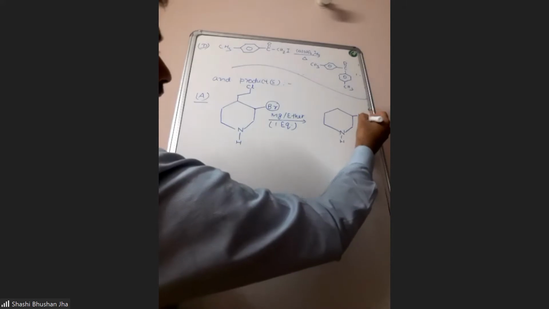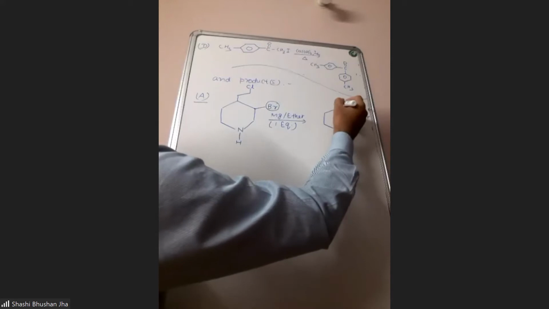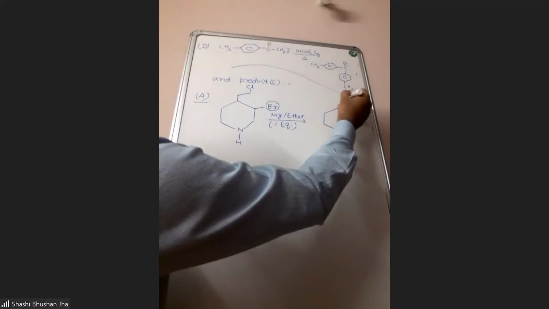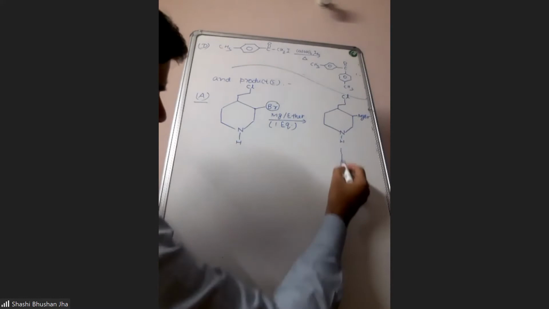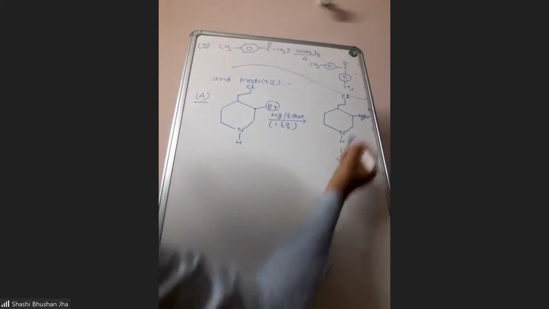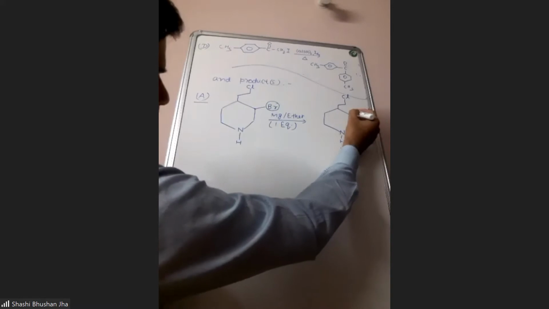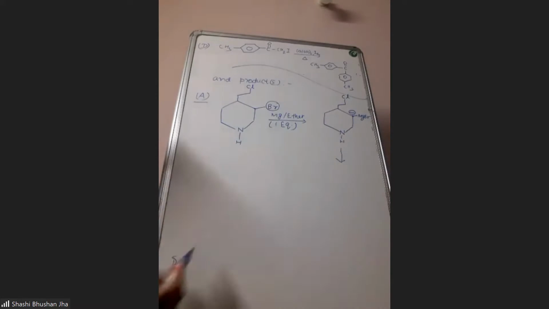So it will become MgBr. Here you have chlorine. Now, after the formation of Grignard reagent, this carbon atom which is connected to magnesium behaves like a carbanion. It behaves as if it were a carbon ion.